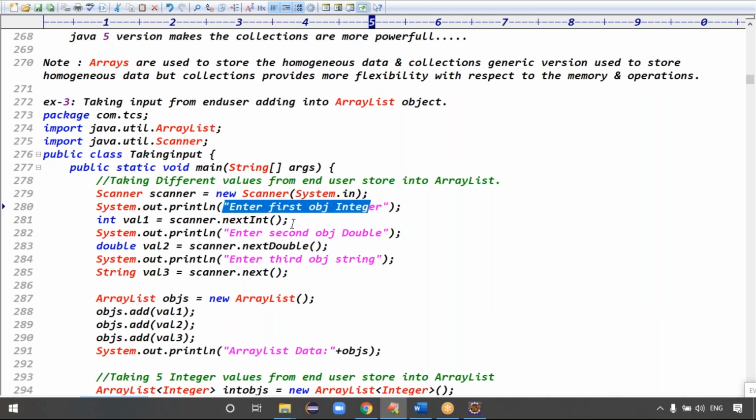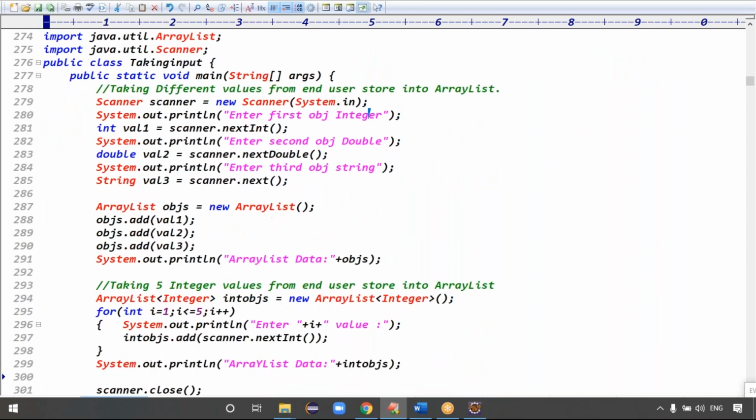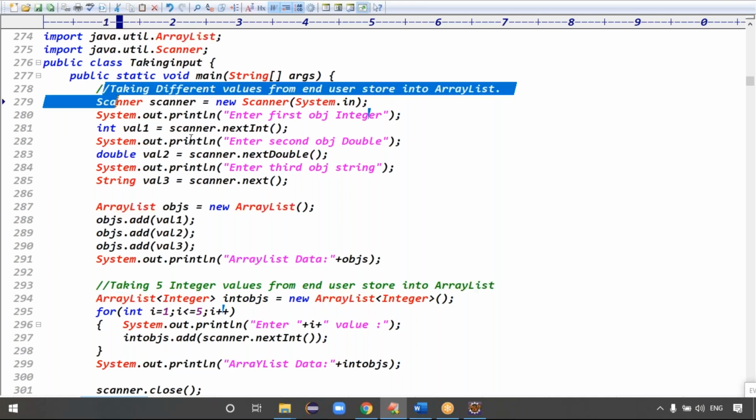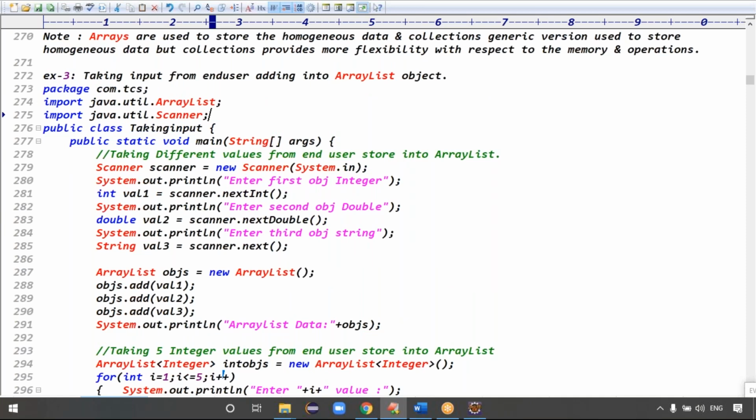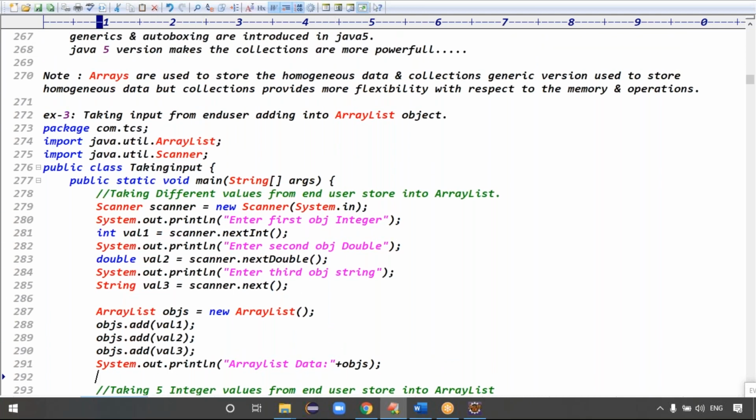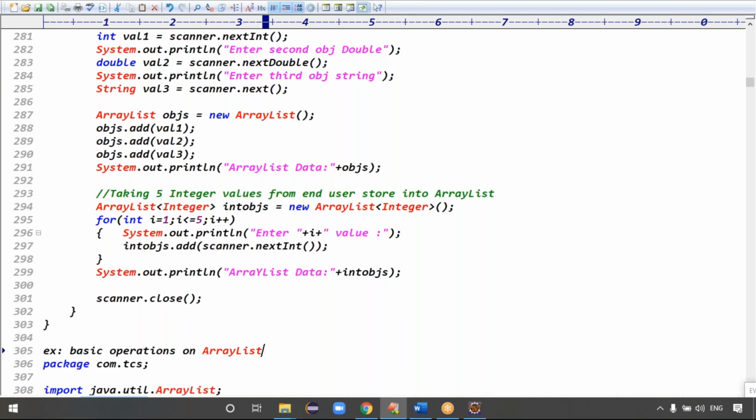The first object is an integer, the second object is a double, the third object is a string. We are holding val1, val2, val3 in the ArrayList. The second one is 5 integer values, using a for loop to add the data into the ArrayList. Students are asking about this example, but in real time there is no chance of code like this. Can I remove this example? There is no need to explain it, sir, we can move to the next example.